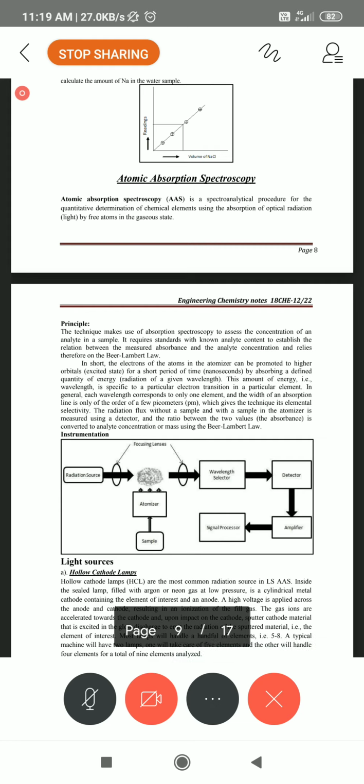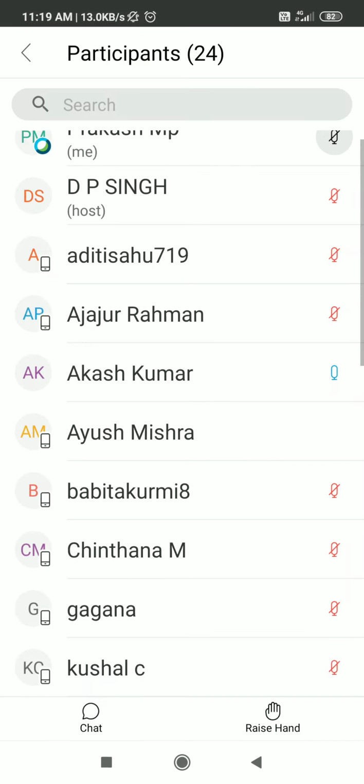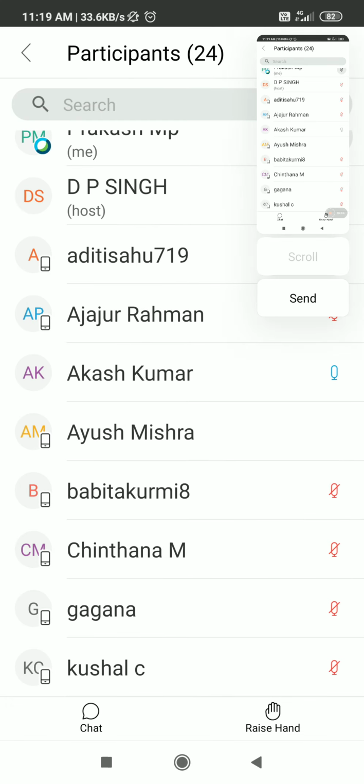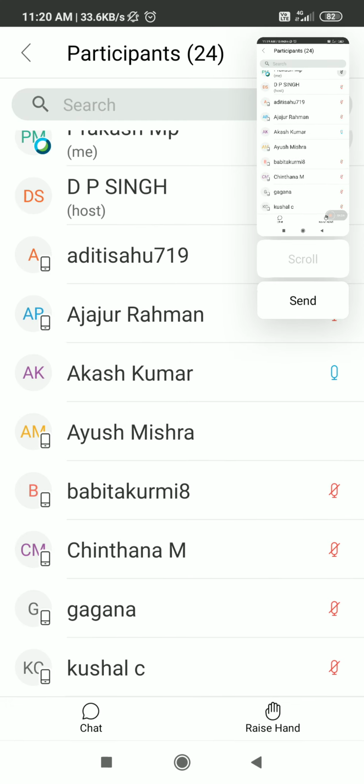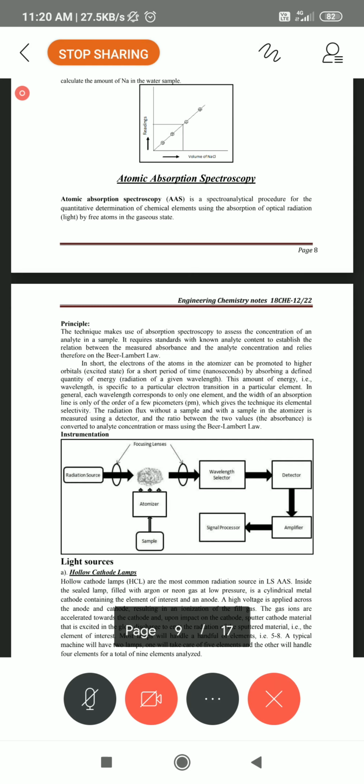The flame is coming out. For the burning of any substance, fuel is required in flame photometry. So here also in this flame we require fuel, along with one air compressor. Air is passed to that. I think you have watched the flame photometric estimation of sodium and potassium in that lab experiment.